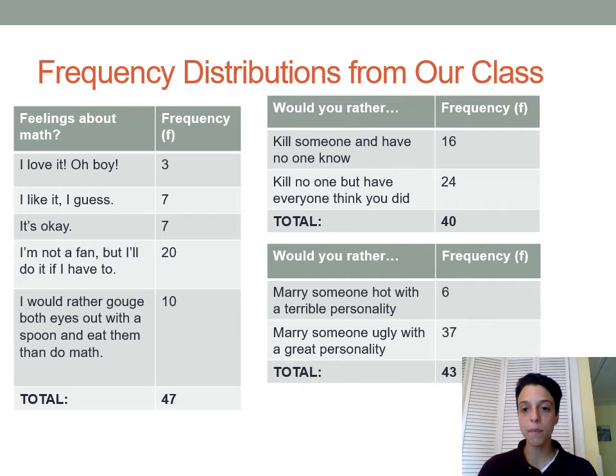So these are all examples of frequency distributions, and they all show the same thing. In your first column, the different values that the variable can take on, and in your second column, the frequency with which those values appear in your data.